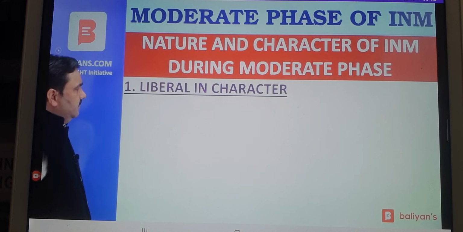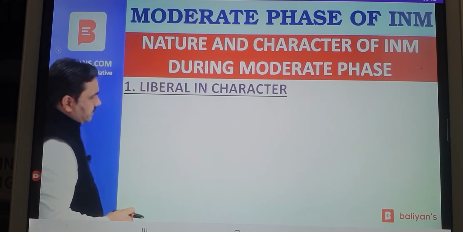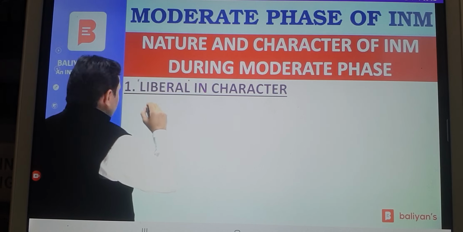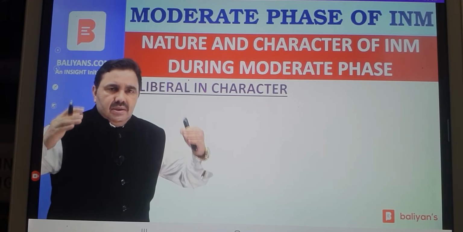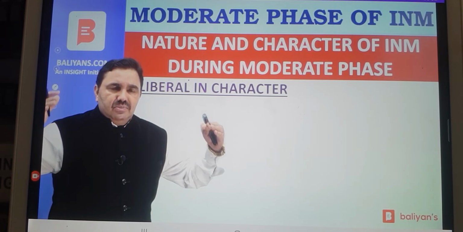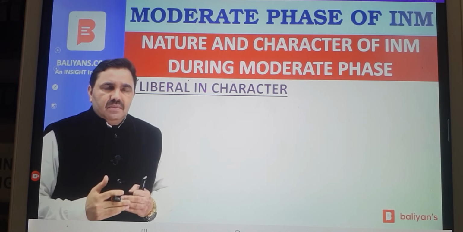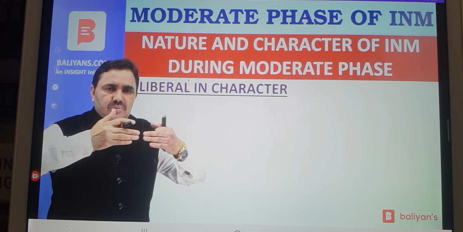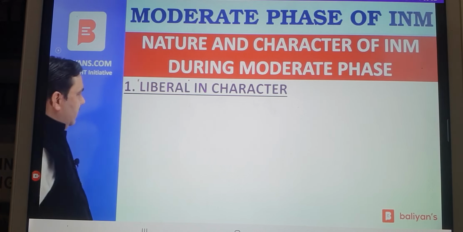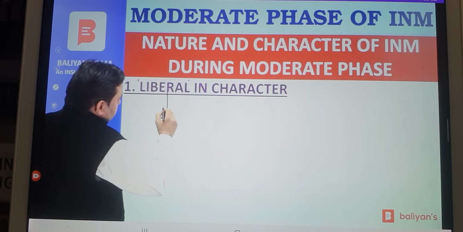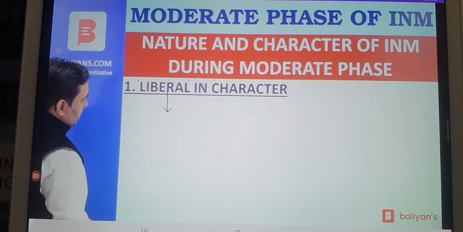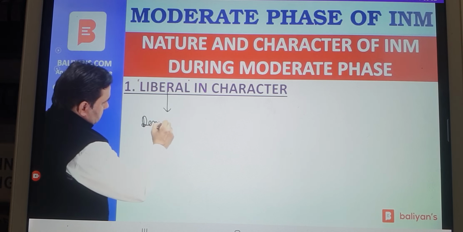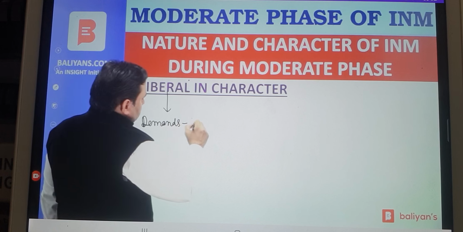The first dimension of character, always the language has to be, the key word here is liberal. That's the only thing that you need to remember. Liberal. The language always has to be that liberalism was predominant in national movements during moderate phase, one way of saying, or the national movement during moderate phase was liberal in character. As per your convenience, this is going to be the normal language in every point. Points are going to be many. So national movement was liberal in character, or liberalism was predominant in national movements during moderate phase. The movement was liberal in character because the demands raised by moderates were liberal.